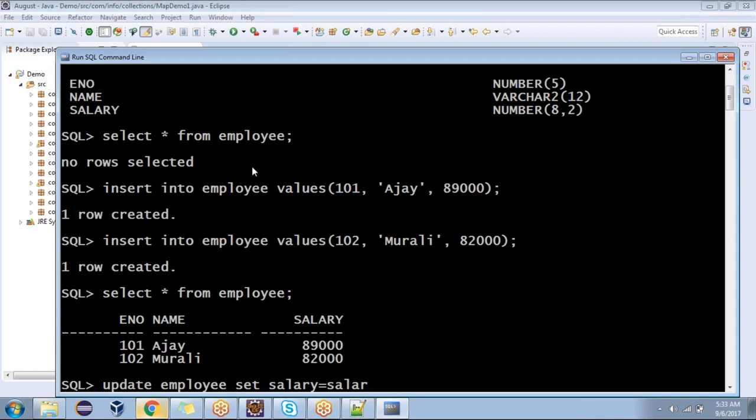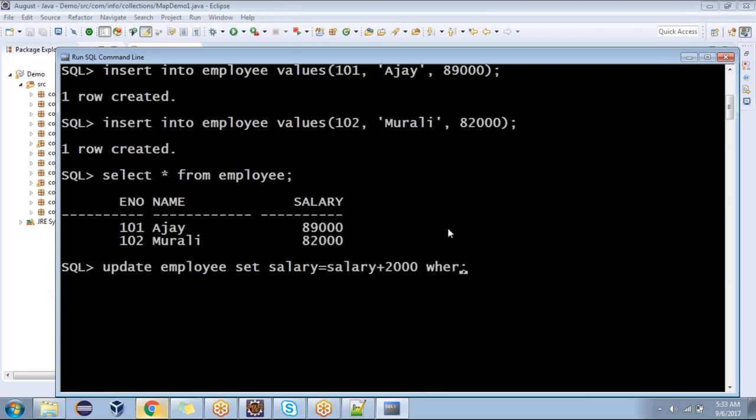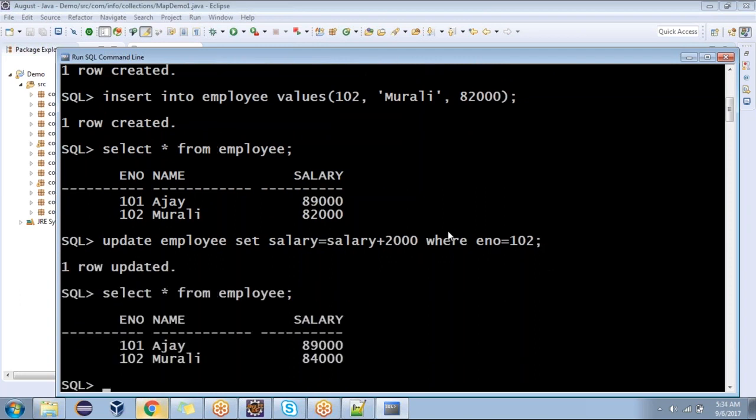Okay. Update employee set salary equal to salary plus 2000. How many records are going to be updated now? 2 records or 1 record? 2 records. Now add a where condition. How many records are going to be updated now? Only one. Update employee set salary where enum is 102.